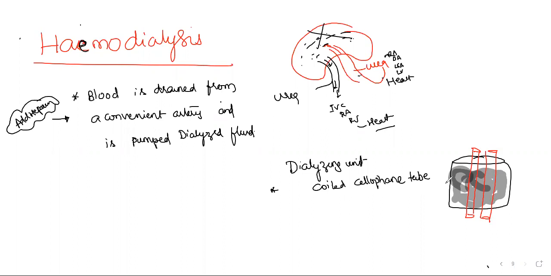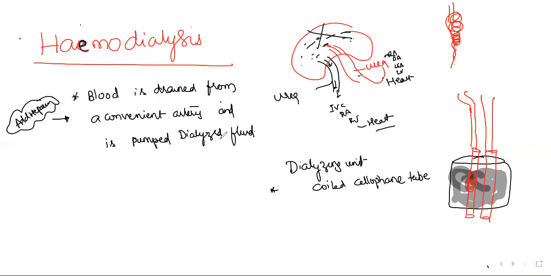From the patient's artery, after adding heparin, we bring out the blood and connect it to the coiled cellophane tube. I said coiled, though I didn't show it here. It is coiled like this to increase the surface area. I drew a straight tube for your understanding.